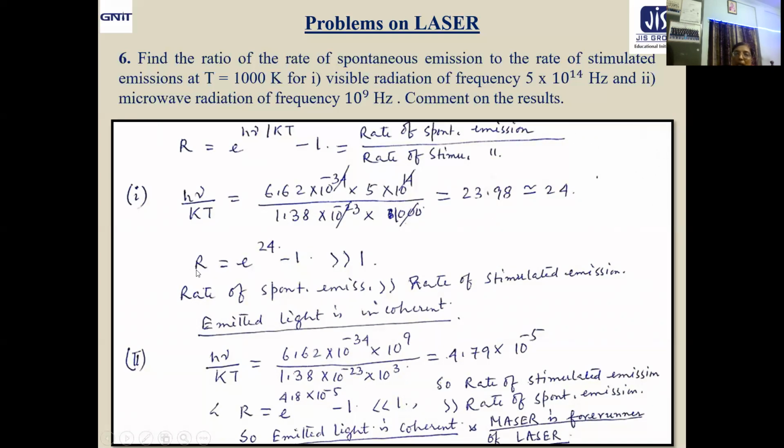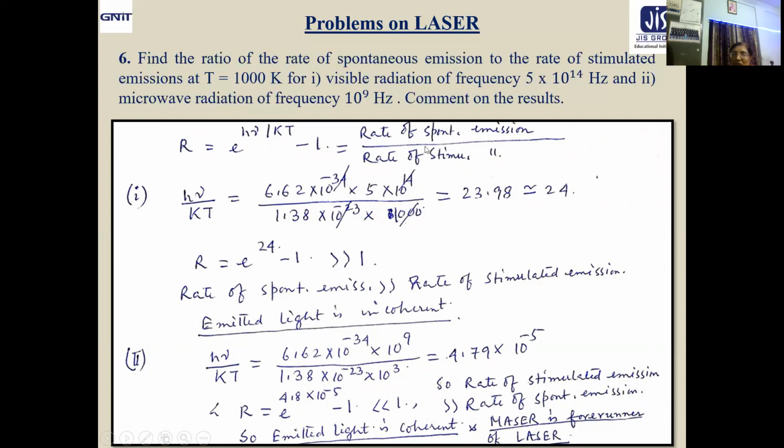Now what about R? R equal to e to the power h nu by kT minus 1. Now h nu by kT value what you got? That is 24. That means e to the power 24 minus 1. Okay. Now exponential series, what is the value? E to the power x, 1 plus x plus x square by 2 factorial plus x cube by 3 factorial, like that. That means that one and this one will cancel out, and then you will get 24 plus dot dot dot. Okay. So it is definitely much larger than 1.